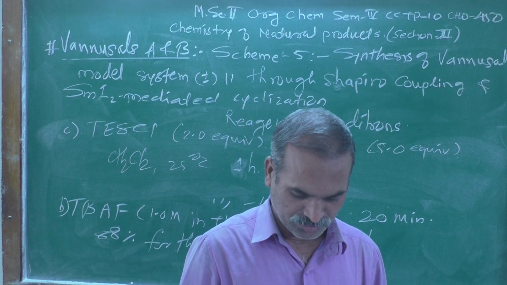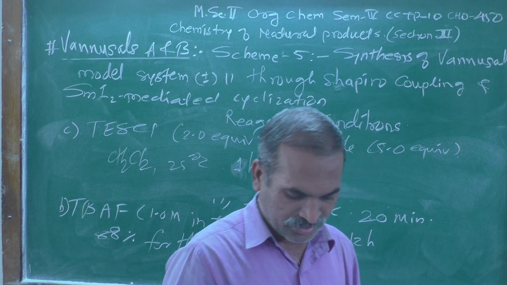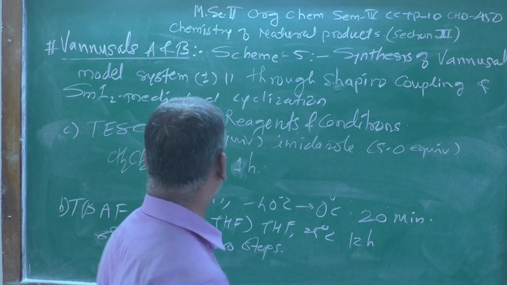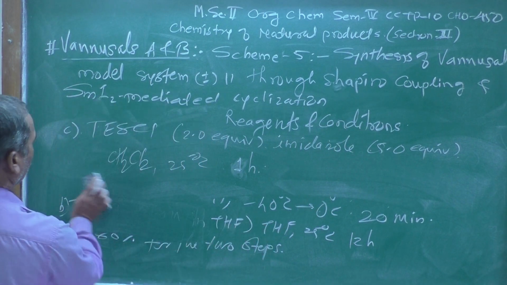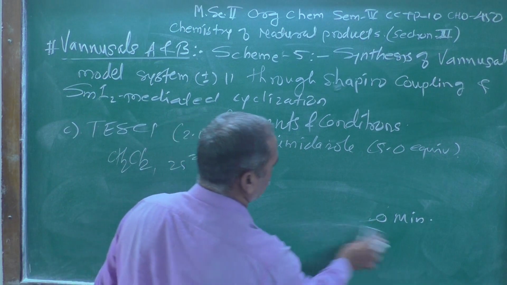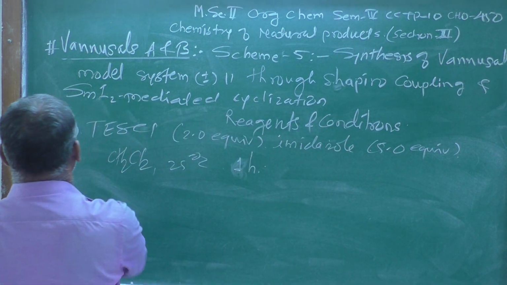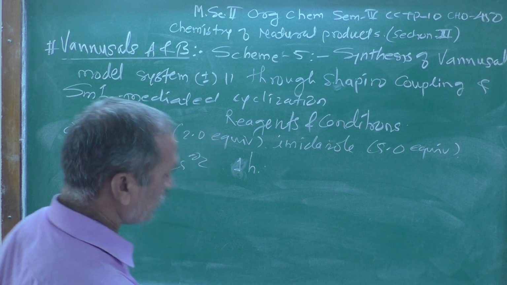That is the reagent we use. And after that we have used the reagent. Let us see the reagent number D over here.